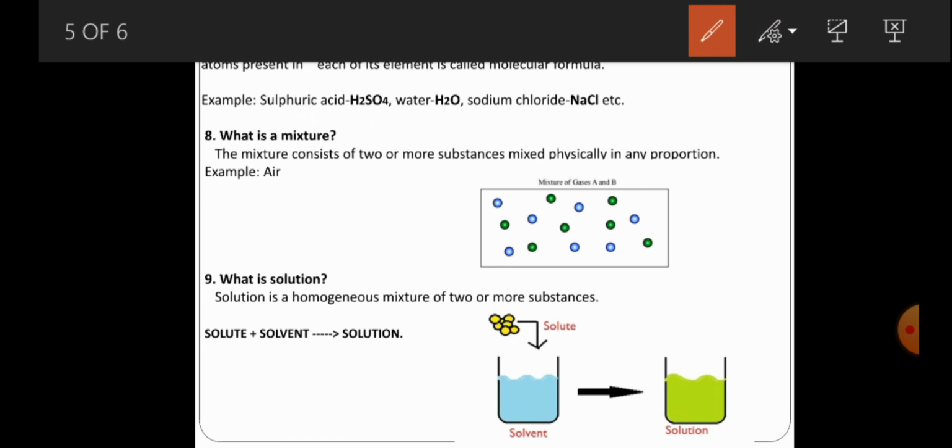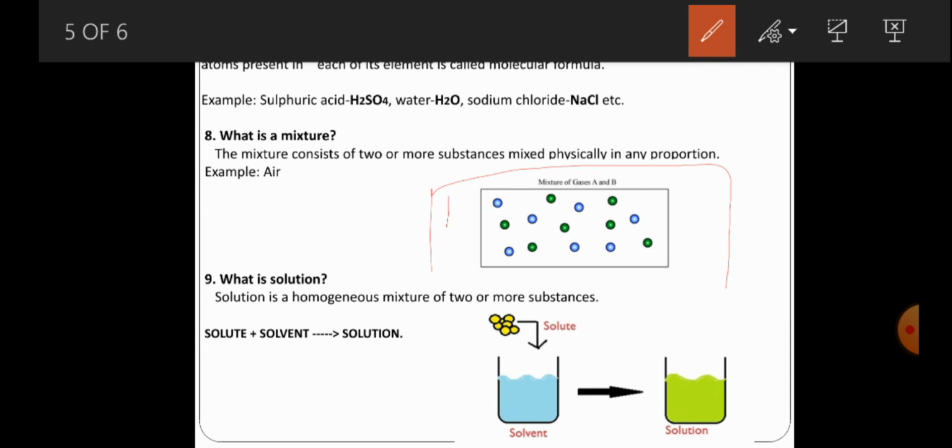A mixture consists of two or more substances mixed physically in any proportion. That is what we call a mixture. See the picture here, this is a mixture of gases A and B. A indicates the blue colored molecules, and the green indicates another type of molecules or substances.